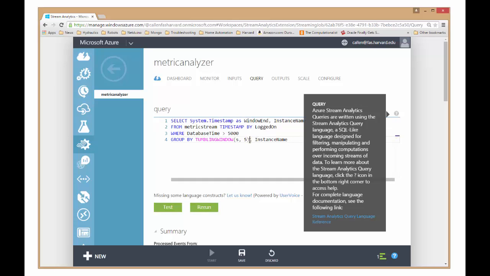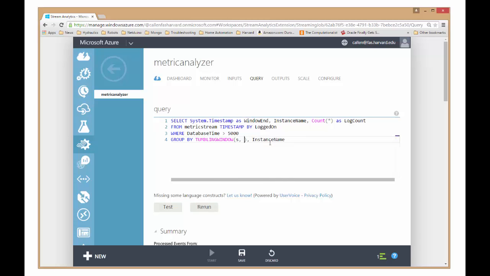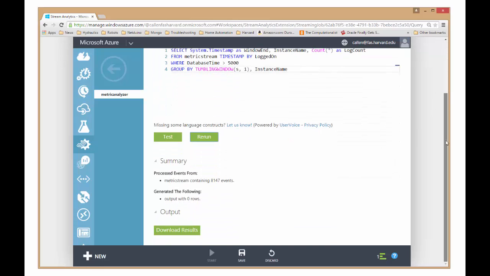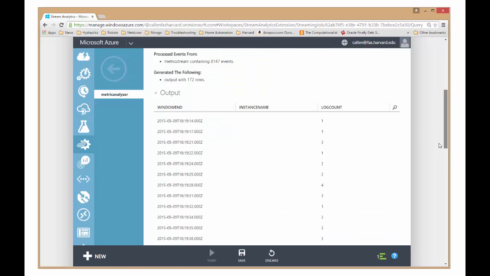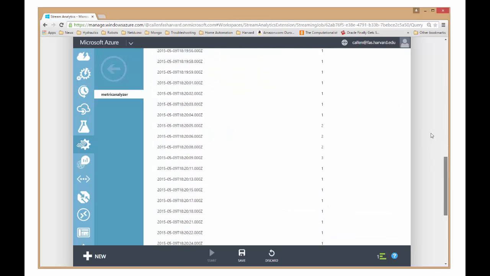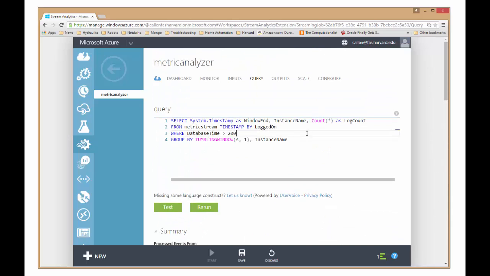So I don't have any entries like that. But if I were to change this to a lower level, like 1 second, and rerun, I will see some output here, or that's the database time, sorry. We want to change this to 200 milliseconds and rerun it, and there's 172 rows. So you can kind of see how that works. It's really a handy feature to be able to look at this.